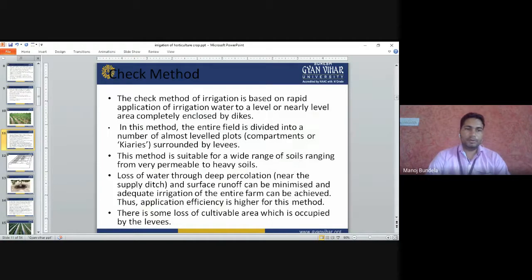Check method. The check method of irrigation is based on rapid application of irrigation water to level or nearly level areas completely enclosed by dikes.